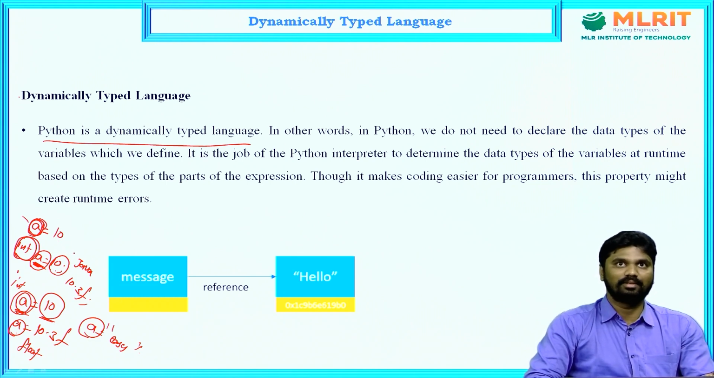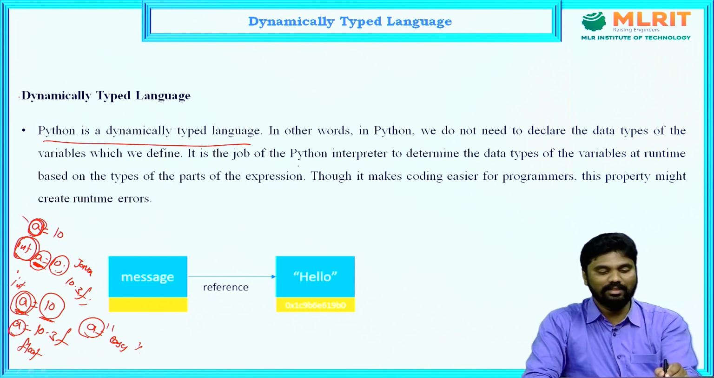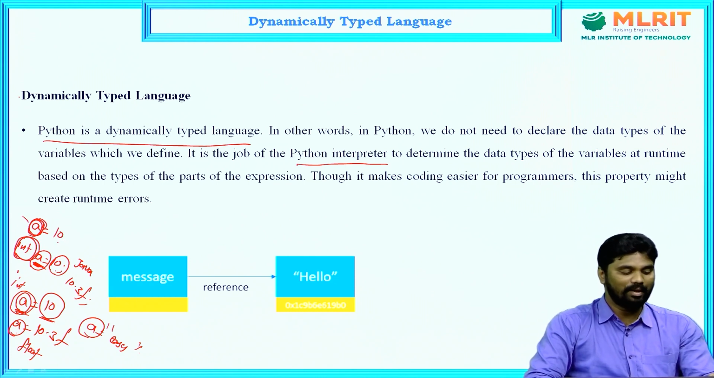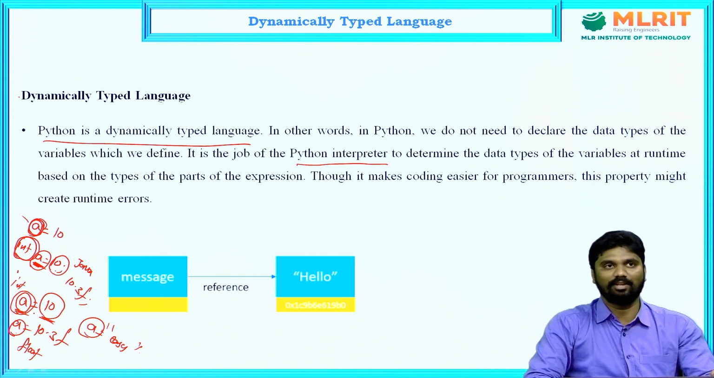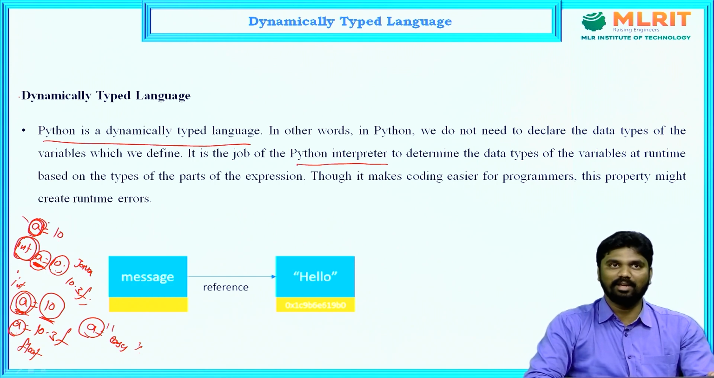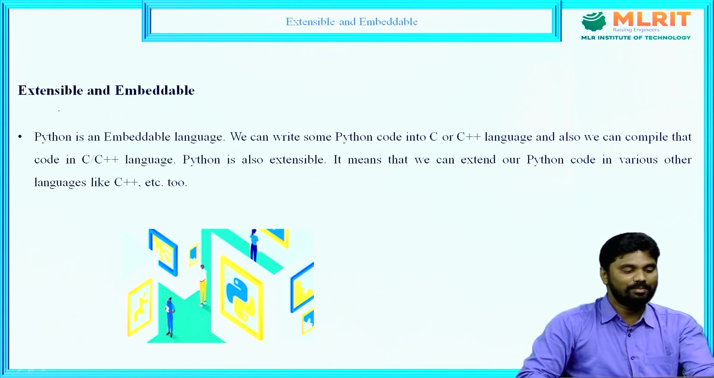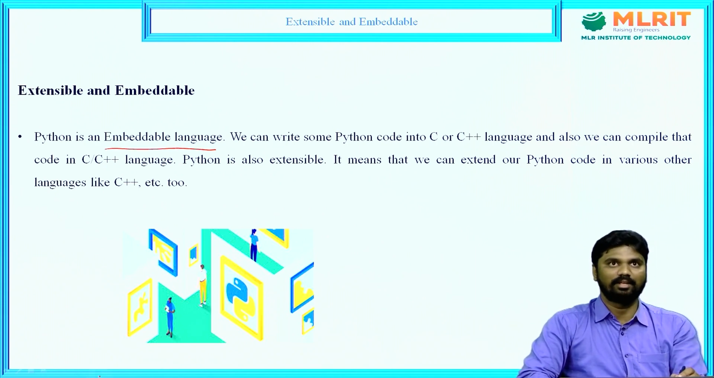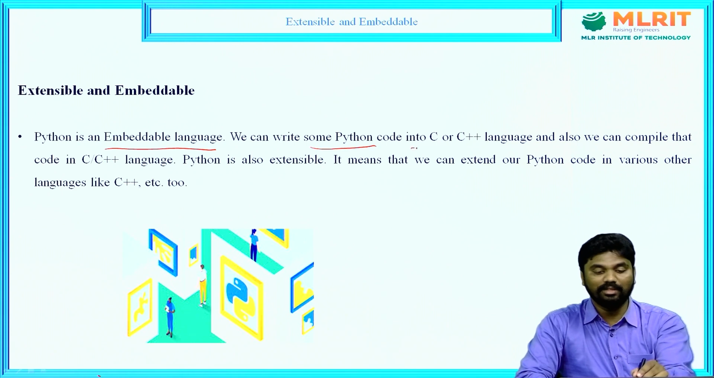Due to this, the code becomes much easier for programmers. Another thing here is who assigns the data type to the variables at runtime: the Python interpreter defines the data types of the variables at runtime based on the values given to the variable. That's why Python is a dynamically typed language. This is one of the other features. Next, extensible and embeddable. Here Python is an embeddable language. That means we can write Python code in other languages.